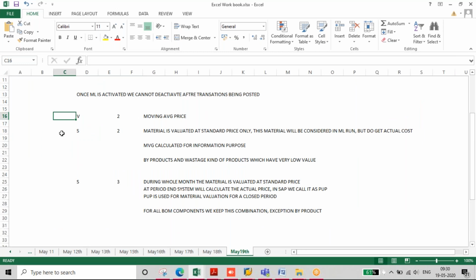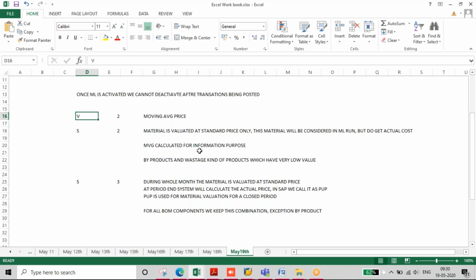The only difference is from the technical point of view. If you have price control V, the ML tables will not be updated. The actual costing tables will not be updated. So the difference, if you have anything, will go directly to COPA if you do the settlement, isn't it? Yes, it will go to COPA, but it will not be inventorized.